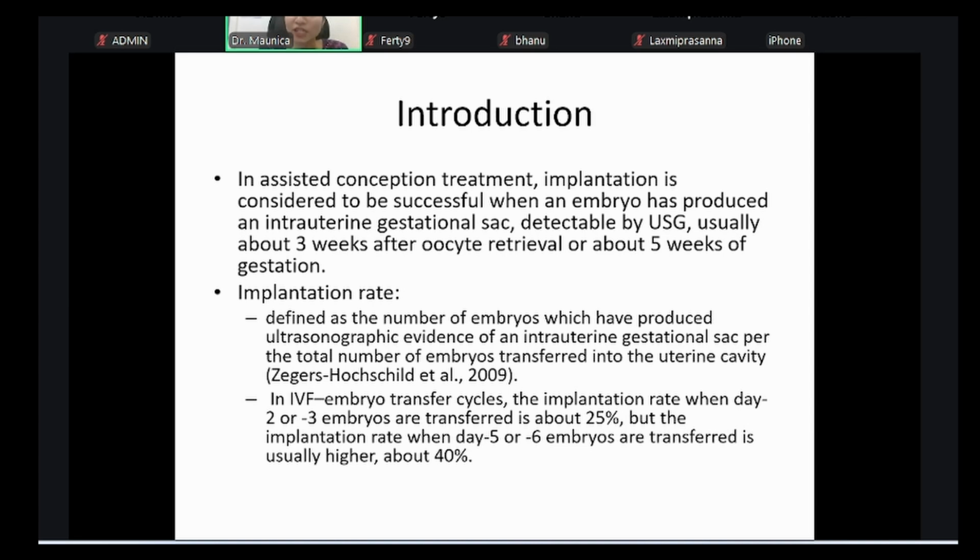So your implantation rate is 1 by 3 into 100, which is around 33%. Across centers, when transferring day 2 or day 3 embryos, the implantation rate was usually around 25%. But if we opt for day 5 or day 6 embryos, that is blastocysts, which is very obvious, the implantation rate is usually higher.